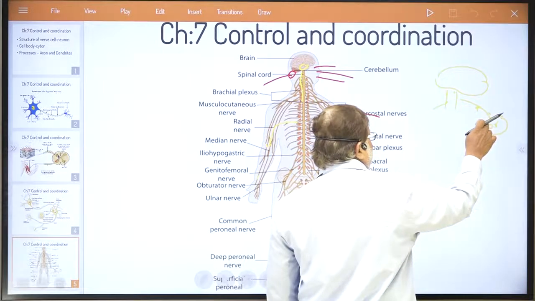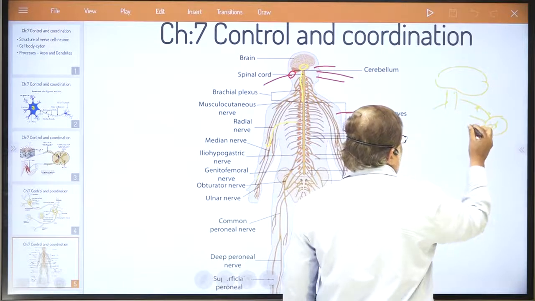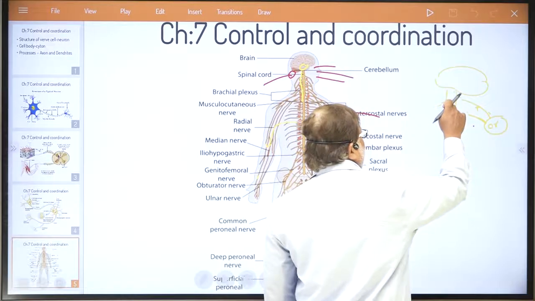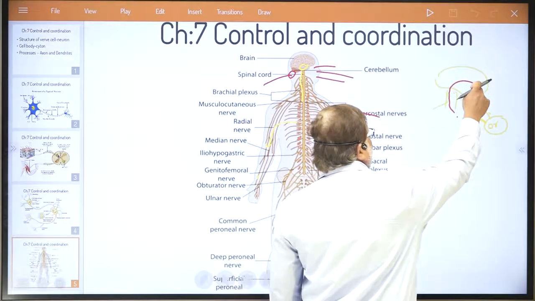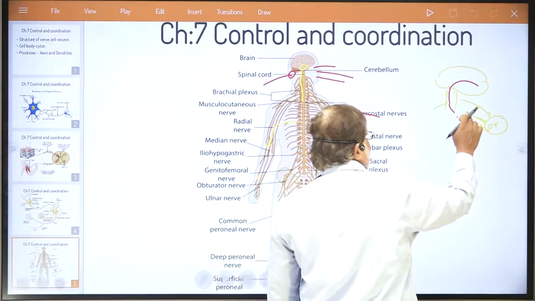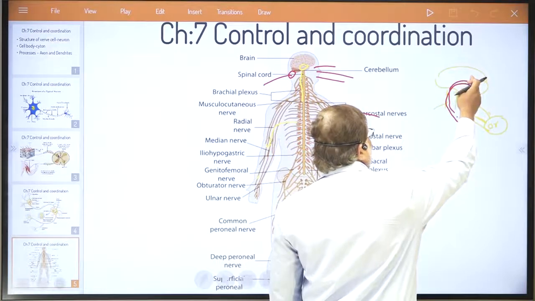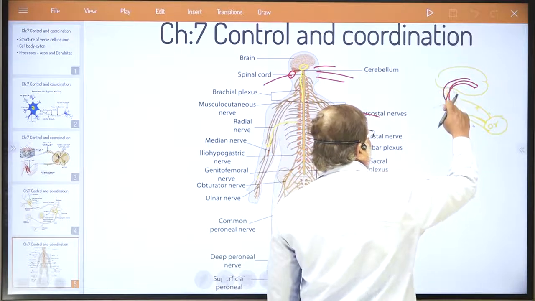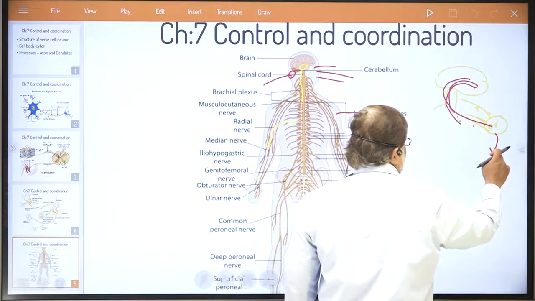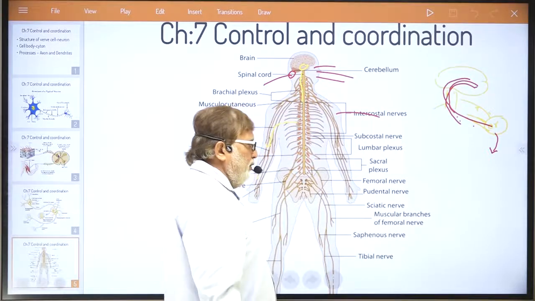This is the flow you need to remember: organ to spinal cord to brain. Now back: brain to spinal cord to organ, and then the organ works according to the order received from the brain.